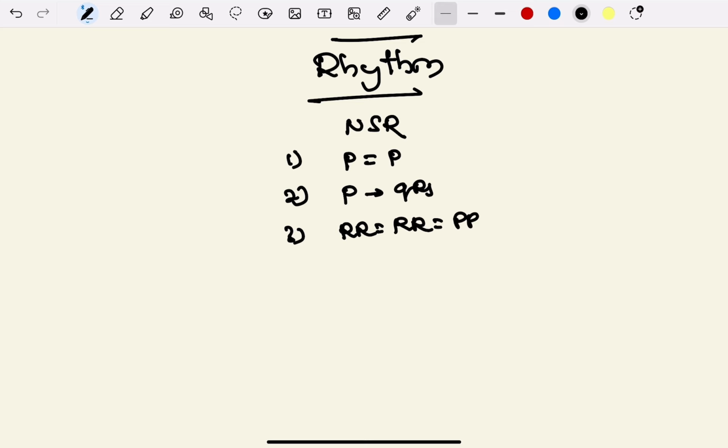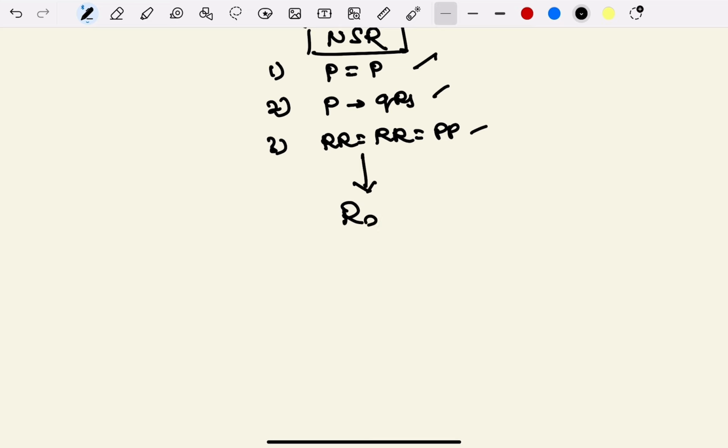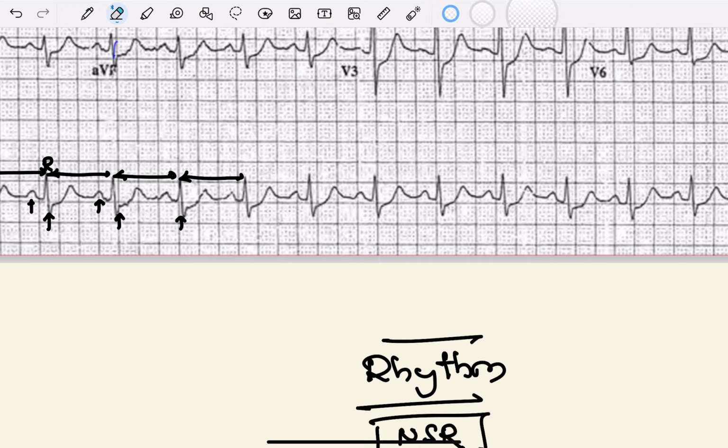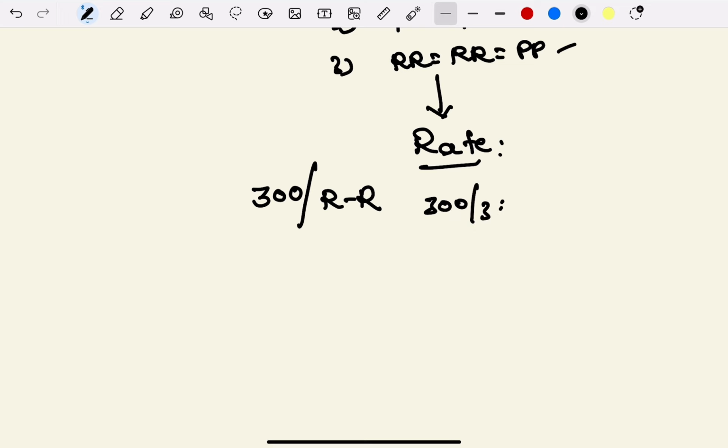Now after knowing that the rhythm is normal sinus rhythm, rate calculation becomes very easy. How to calculate the rate? Rate is calculated by 300 divided by the number of big boxes between two R waves. So how many big boxes are there? Big box means this one. It has 25 small boxes. So one, two, three boxes. Around three boxes, so 300 by 3 is coming around 100.